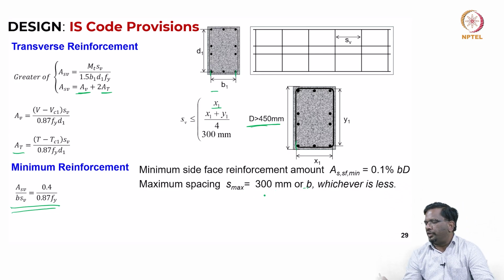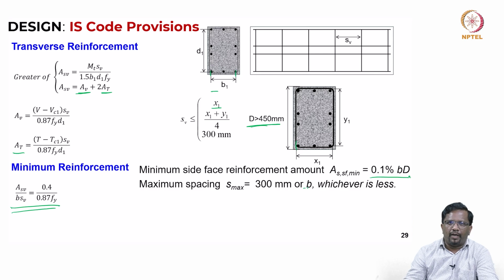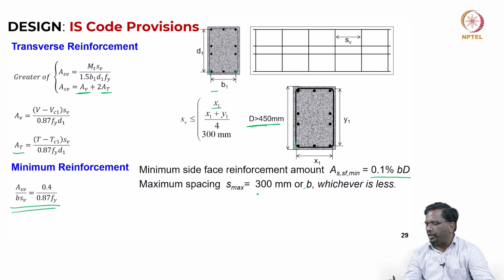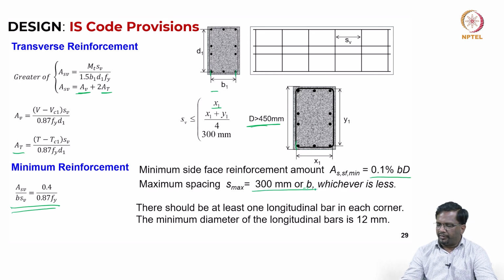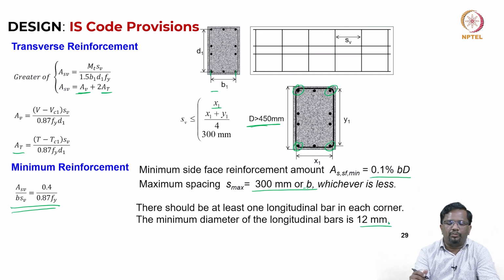And what is the amount of side face reinforcement? It should be at least 0.1% of b into d, and the maximum spacing should be 300 mm or b, whichever is less. And also there should be at least one longitudinal bar in each corner like this, and the minimum diameter of the longitudinal bars is kept as 12 millimeter. Okay, these are all some requirements. So this is similar to what we did for shear, only we have to now include some interaction effects as well.